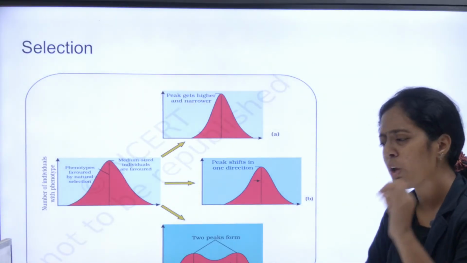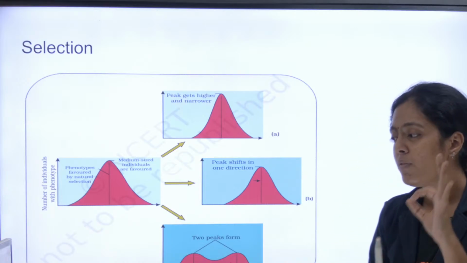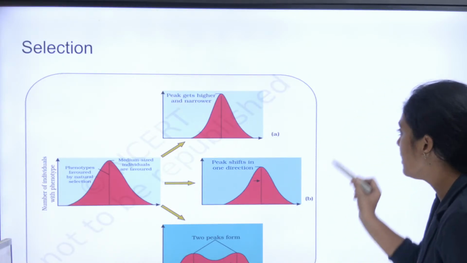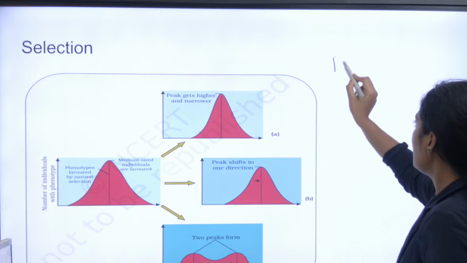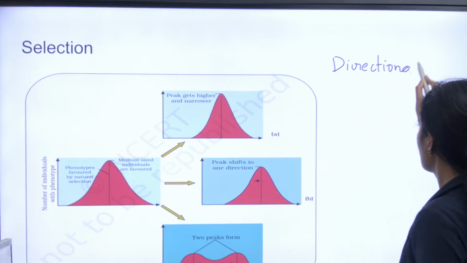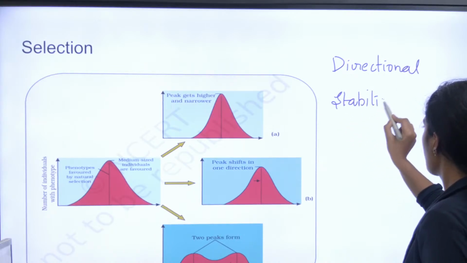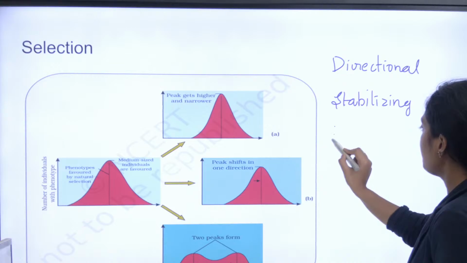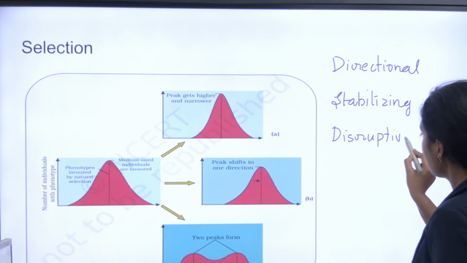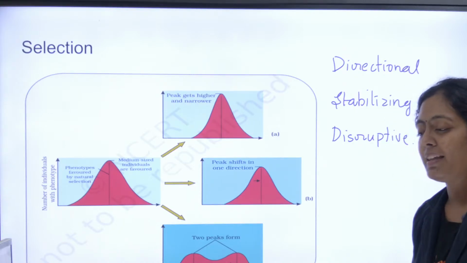Selection. Okay, a very, very important topic. This also comes under evolution. There are 3 types of selection. Can anyone tell me what the 3 types of selection are? Okay, directional selection, then you have stabilizing, then you have disruptive. The graphs of these 3 selections are very important. What is selection? Explain their types.